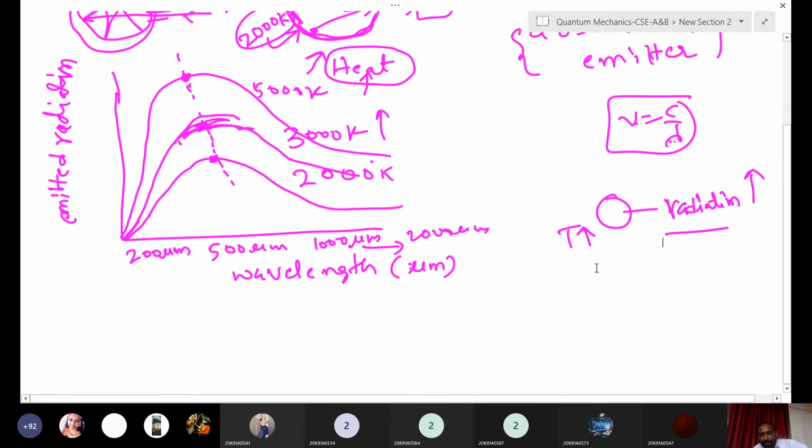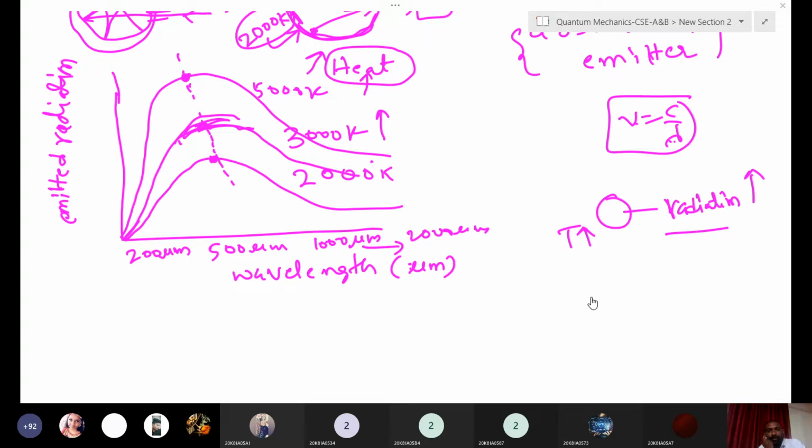If you increase the temperature of the black body, why is the radiation of the black body increasing? Please, anyone answer this.